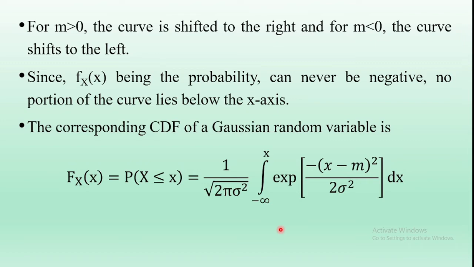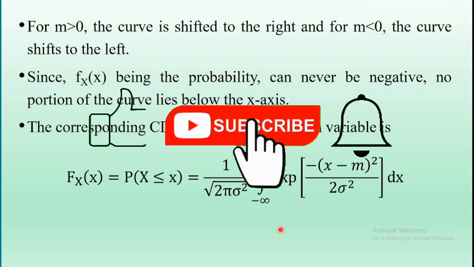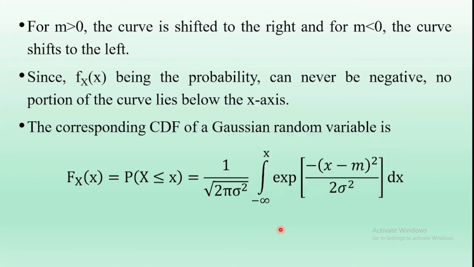Next, find the corresponding cumulative distribution function of a Gaussian random variable. According to the definition of the cumulative distribution function, capital Fx of x is equal to the probability of X less than or equal to x, which is equal to the integral from minus infinity to x of the density function dx. The Gaussian density function is 1 by square root of 2 pi sigma square e power minus of x minus m whole square by 2 sigma square. Substituting that value here, we get the corresponding cumulative distribution function of a Gaussian random variable x.